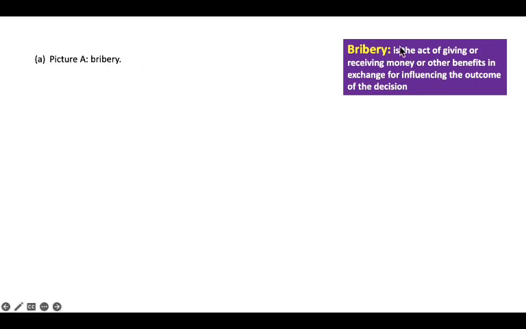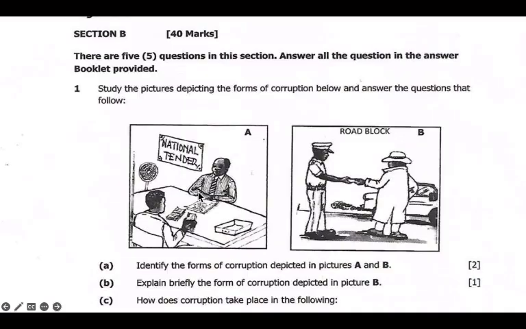Bribery is the act of giving or receiving money or other benefits in exchange for influencing the outcome of a decision. Like here, if you look at the discussion between the two, this person is trying to bribe, and he is expecting the outcome either to win the contract or not.